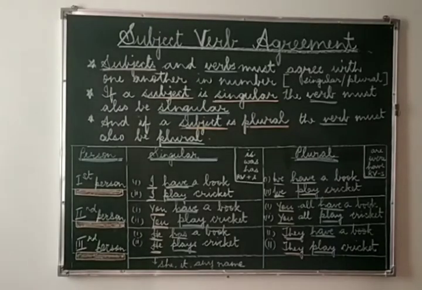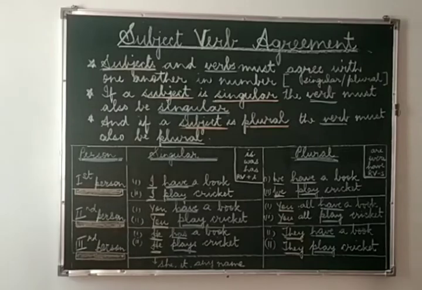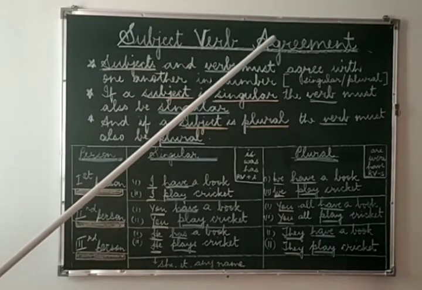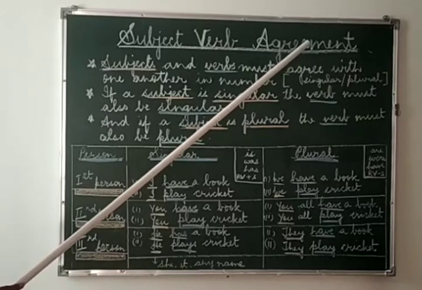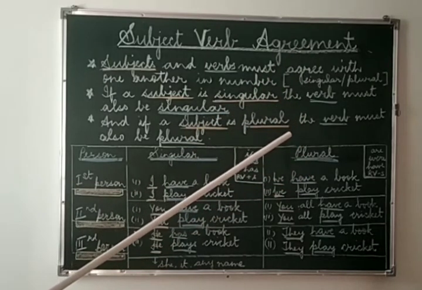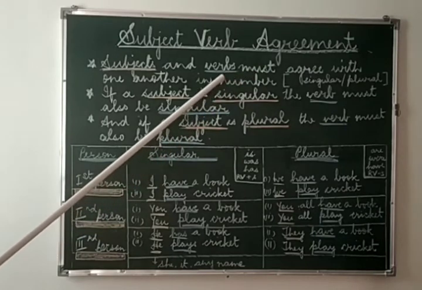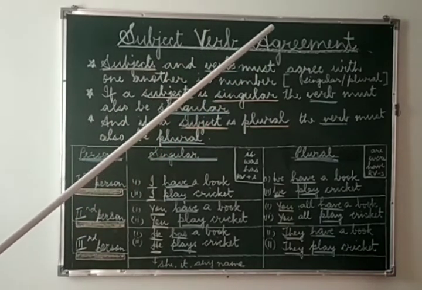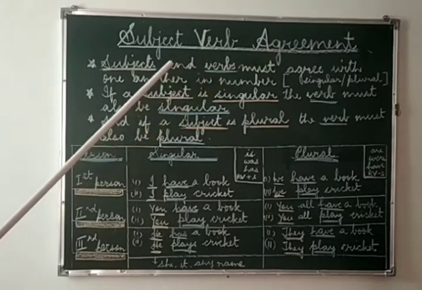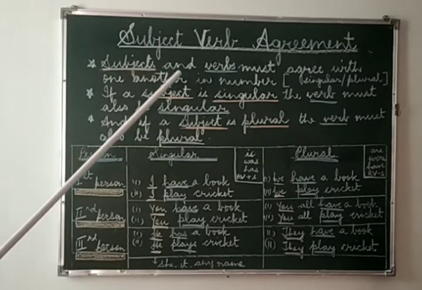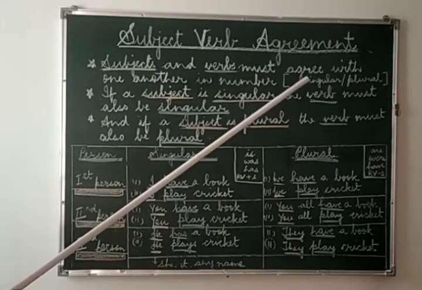Good morning, children. Today we'll be starting the final term portion, and the topic for today is subject-verb agreement, which is given on page number 16, chapter 9 of your grammar books. Now, what is the subject-verb agreement? It means subjects and verb must agree.